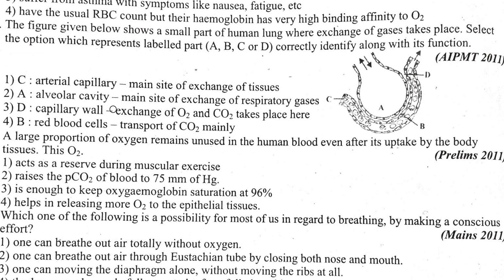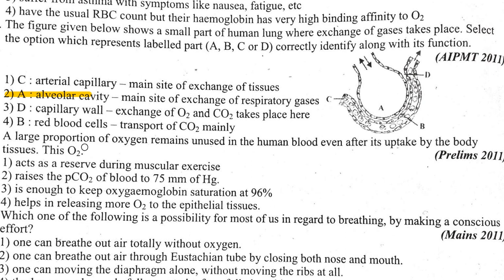B is red blood cells here. D is basement substance. Just refer to your book. Thank God this picture is clear. So A is alveolar cavity, and option 2 is correct.